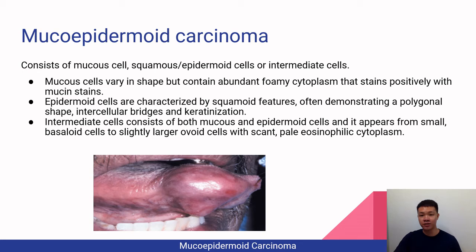scanty pale eosinophilic cytoplasm. Mucoepidermoid carcinoma is the most commonly found salivary gland malignancy and is usually seen in the 2nd to 7th decade of life. It's most commonly seen in the parotid gland and usually appears as an asymptomatic swelling, and the patient is usually aware of the lesion for a long period of time before approaching the physician.